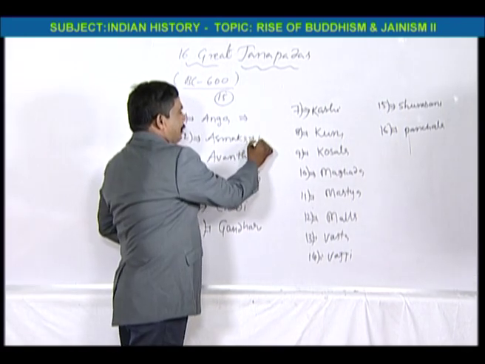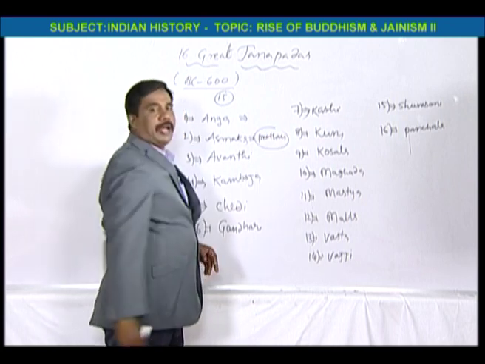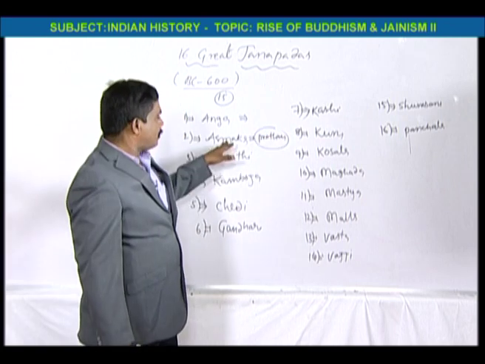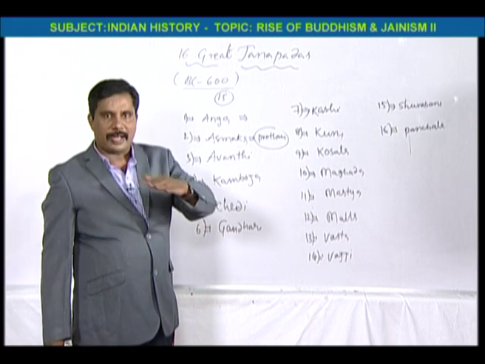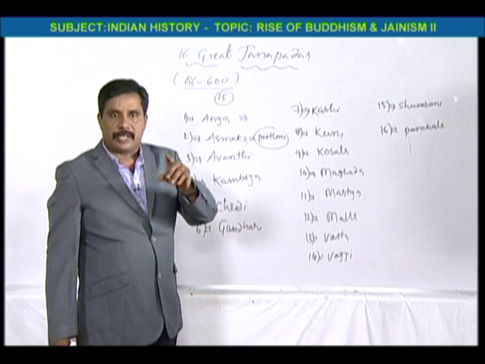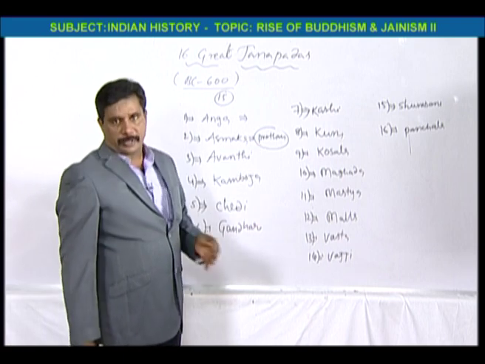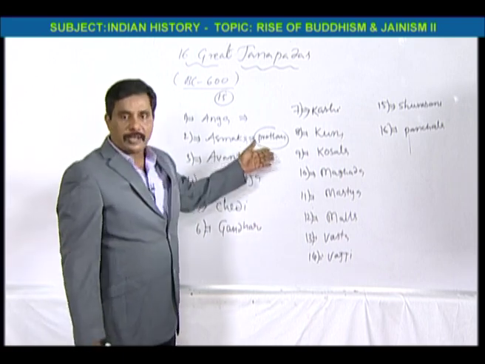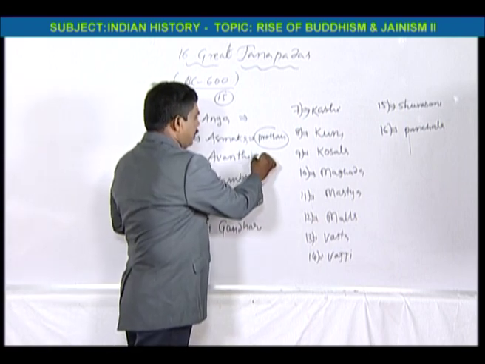Asmaka has the capital Protan. You see, Asmaka is in between Nizamabad and Karimnagar districts. It is the one and only South Indian Janapada. Its capital Protan, right now it is called Bodhan. And Avanti, Ujjain.